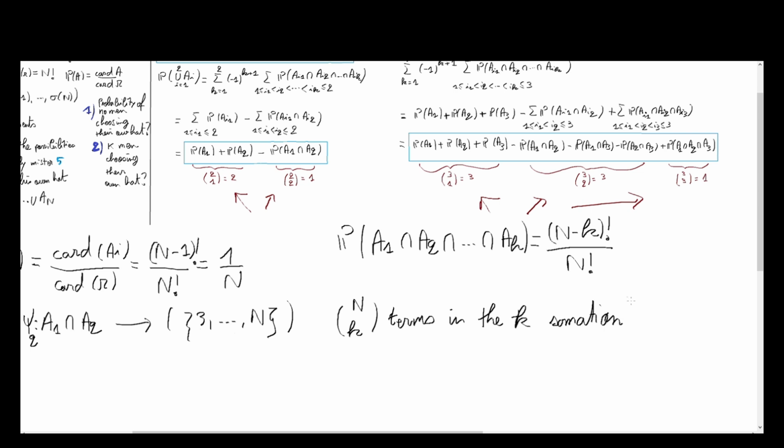So we have k choose n terms in the kth summation of our inclusion-exclusion principle.